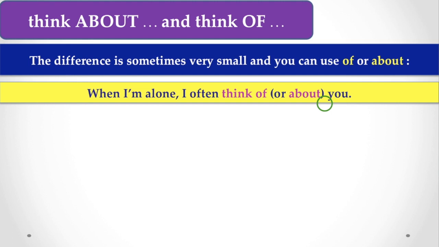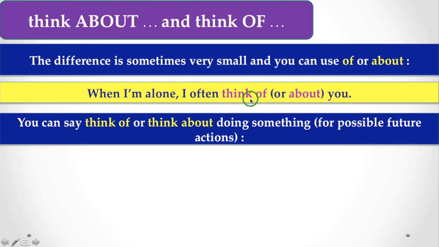It means I think of you. That means the idea of you occurred to me, or I am just contemplating about you or your presence or something related to you. So in that case, you can use both of or about. If the context is just like remembering something, you can use both think of and think about.